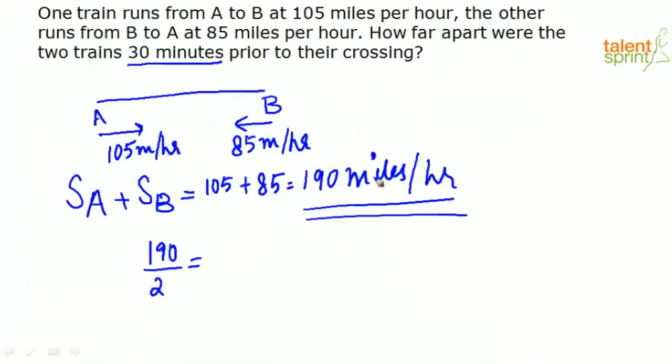See, they are covering 190 miles in 1 hour. So, let us say they are going to meet in the next 1 hour. So, the distance between them is 190 miles. If half an hour is completed, they would have covered half of that, right? So, what is the distance between them now? 190 divided by 2. This question is so easy, right? You can just do it in 1 or 2 seconds if you know the concept. So they will be 95 miles apart half an hour before crossing. I hope this is clear.